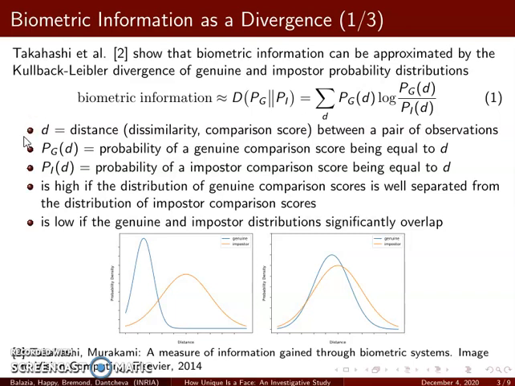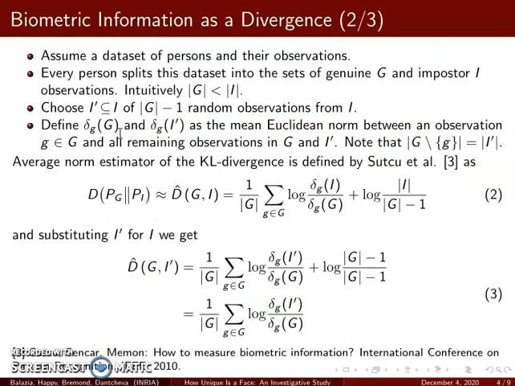Genuine distribution is given by the comparison scores of observations of the same person, and impostor distribution is given by the comparison scores of observations of different people. We have a high uniqueness if the distributions are well separated, and the uniqueness is low if they significantly overlap. Let's assume a dataset of people and their observations. Each person splits this dataset into the sets of genuine and impostor observations. Naturally, there are more impostor observations than genuine. For the purpose of the algorithm, we select a subset of impostor observations of size 1 less than genuine.